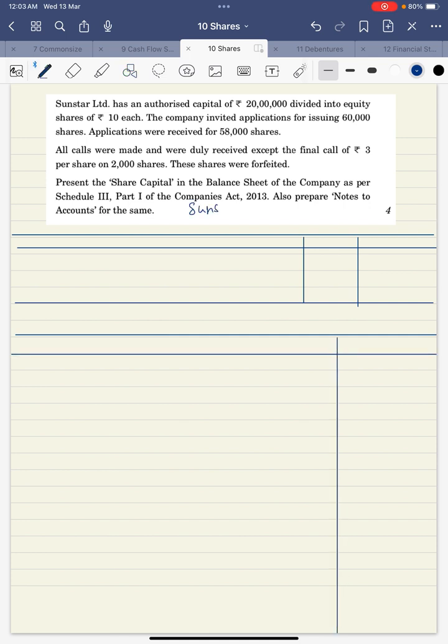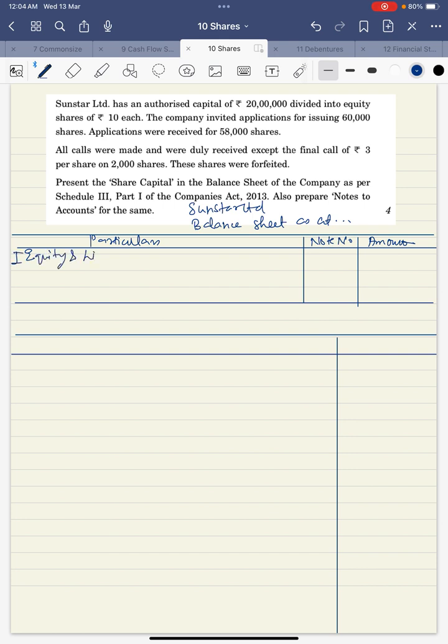This is Sunstar Limited balance sheet as at. Particulars, note number, amount.